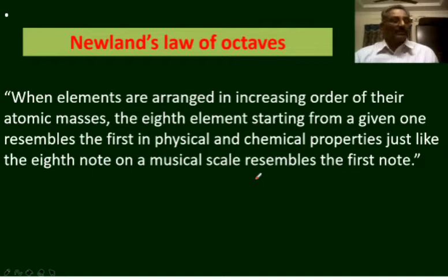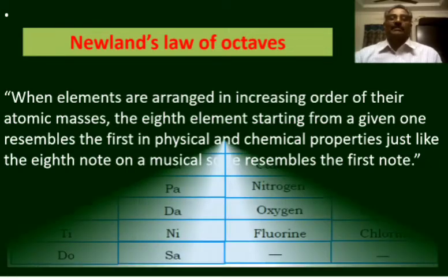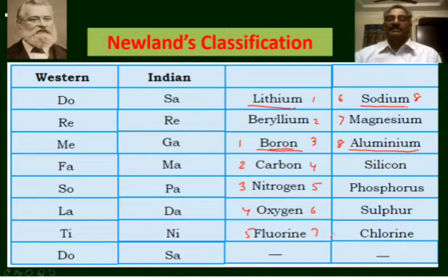But he could not arrange all the known elements in this order. This kind of law of octaves, that is repetition of an element at every eighth position, is valid up to calcium only. The elements after calcium were not showing the repetition with the first element. After the discovery of inert gases,